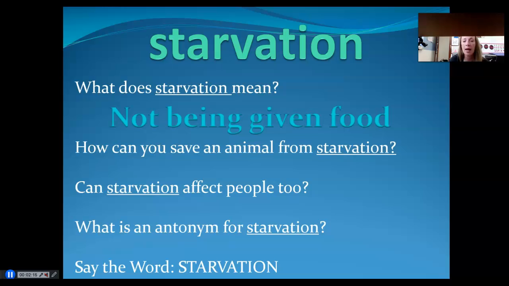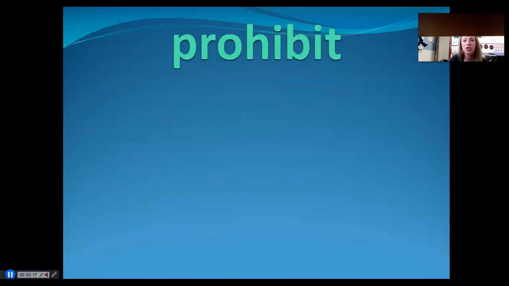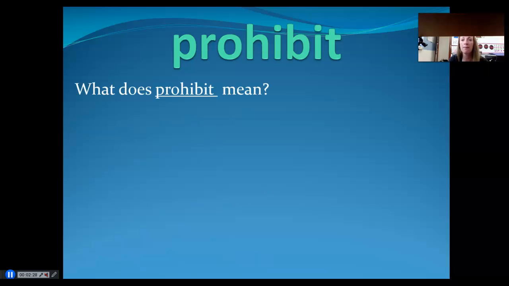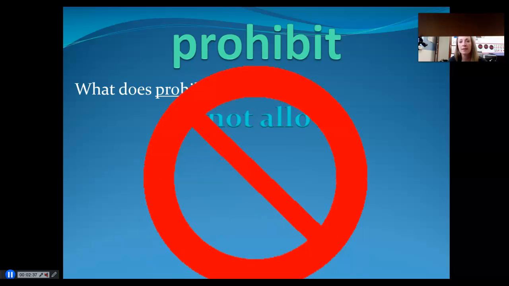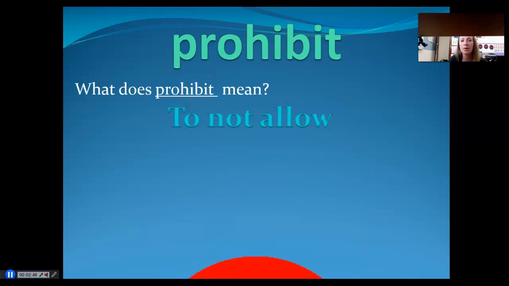All right, let's go ahead and learn our next word. Do you know what this word is? This word is prohibit. Please say prohibit. Do you know what prohibit means? The word prohibit means to not allow. Prohibit oftentimes can look like this. This is a sign that means it is prohibited or it's not allowed. So the word prohibit means not allowed.